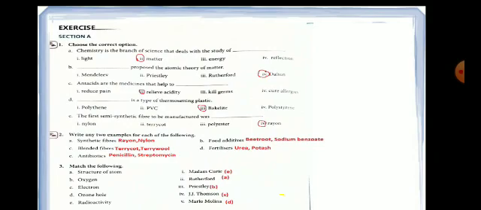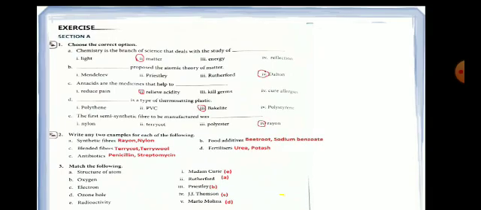First is MCQ type, choose the correct option. In this, A part is, chemistry is the branch of science that deals with the study of matter. Answer is matter. B part is, dash proposed the atomic theory of matter. Answer is Dalton. C part is, antacids are the medicine that help us to relieve acidity. D part is, dash is a type of thermosetting plastic and the answer is bakelite. E part is, the first semi-synthetic fiber to be manufactured was rayon.